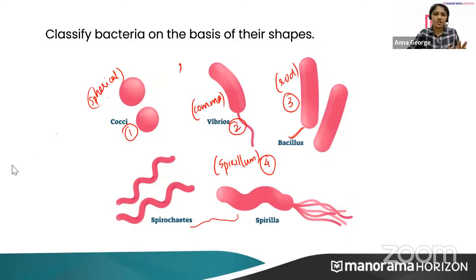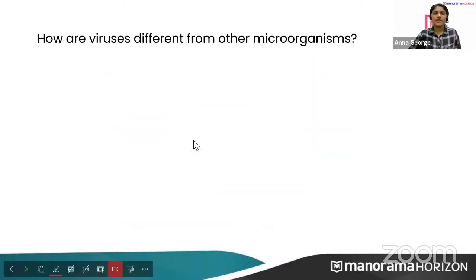Now, how are viruses different from other microorganisms? I have already said that. Other microorganisms like bacteria, fungi, algae, protozoa, they don't need a host to survive, or to reproduce for the next generation.